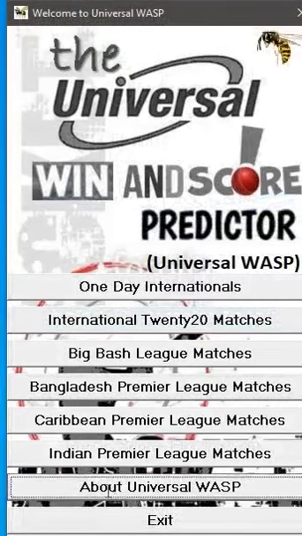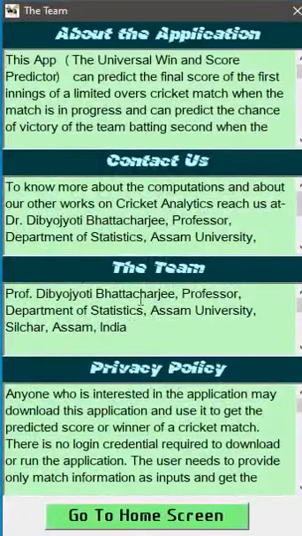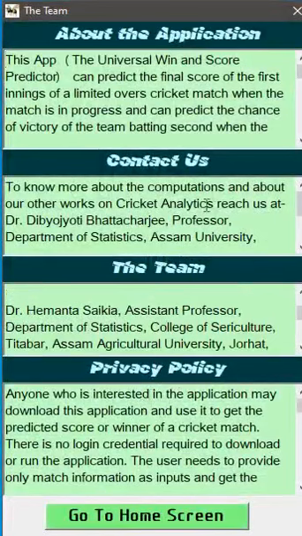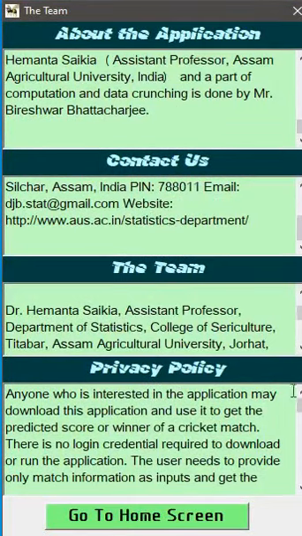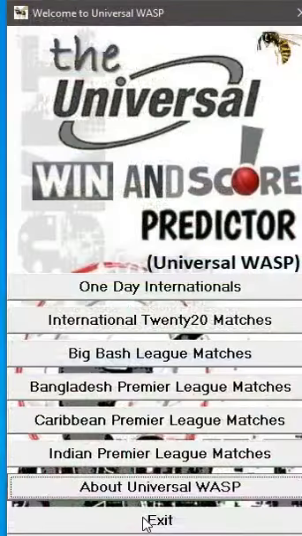When you go to the home screen, we have some other options about Universal WASP. Universal WASP is our team, our contact details, and this is details about the application, and this is our privacy policy. We go to the home screen, and this will help us exit from the Universal Win and Score Predictor. So thank you for watching this video.